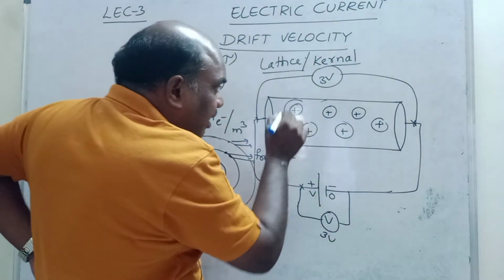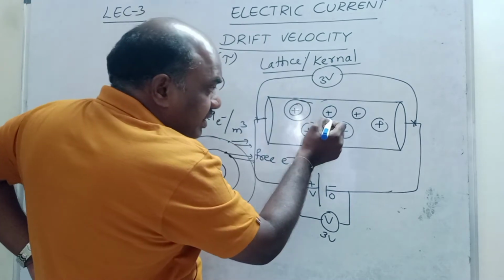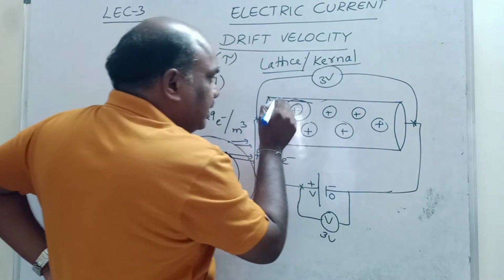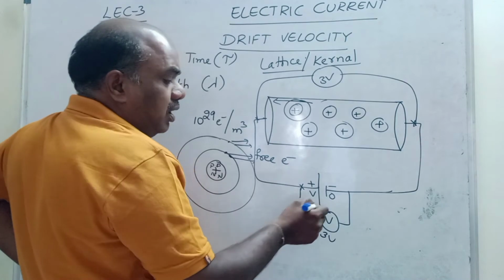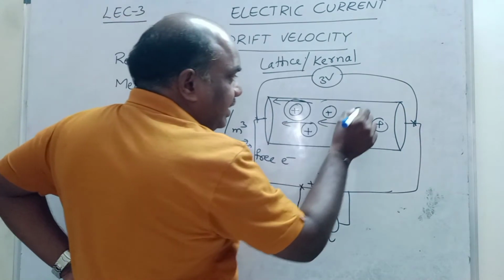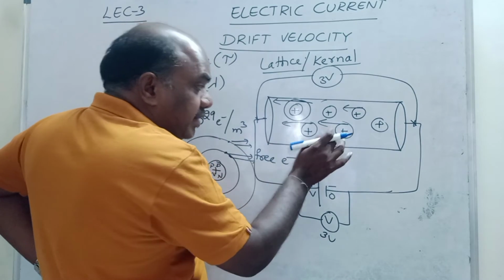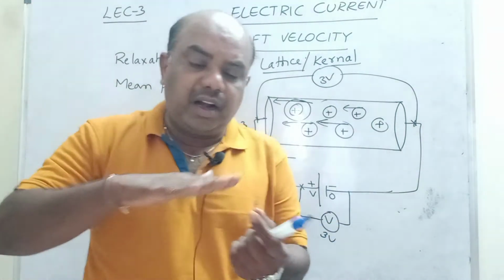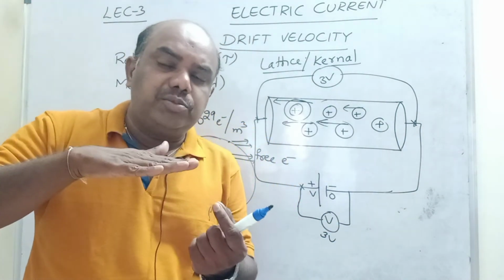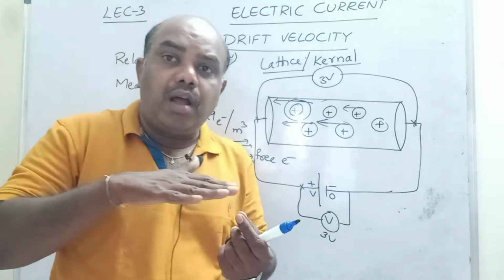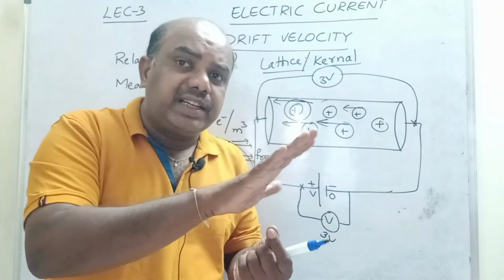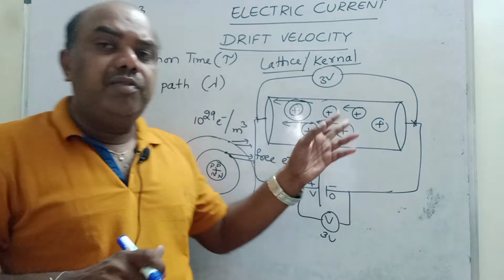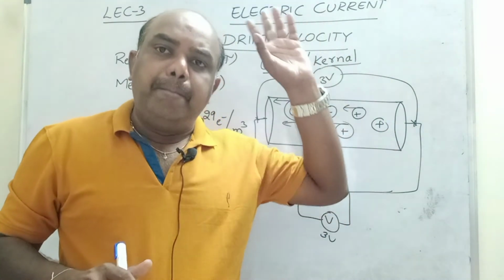Let us consider one electron comes out from this atom. If there is no other lattice, no other positive ion, this electron moves directly in this direction, opposite to the direction of the potential difference. All these electrons move like this. If there are no positive ions, the speed will not be restricted. If an electron comes out from the atom and no lattice restricts its speed, the speed of the electron will increase by millions of times.